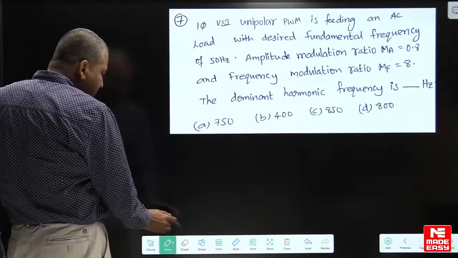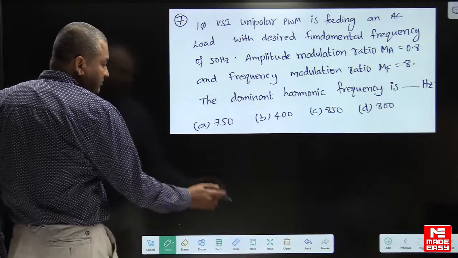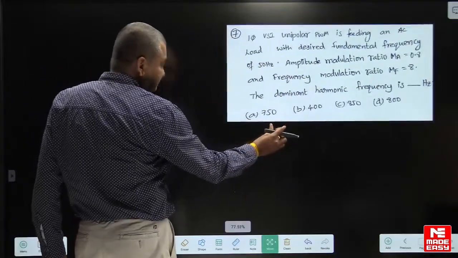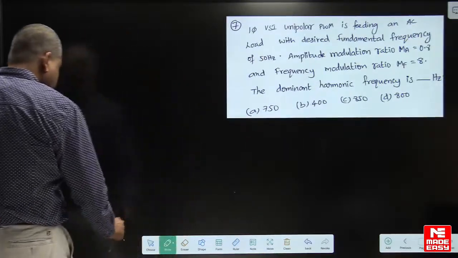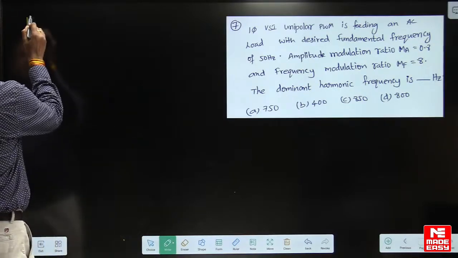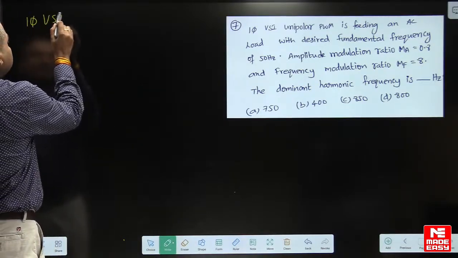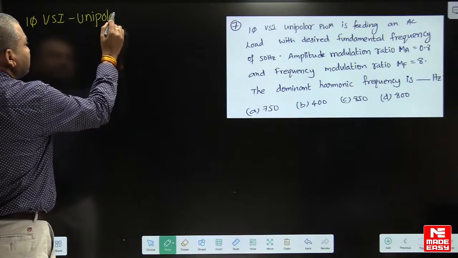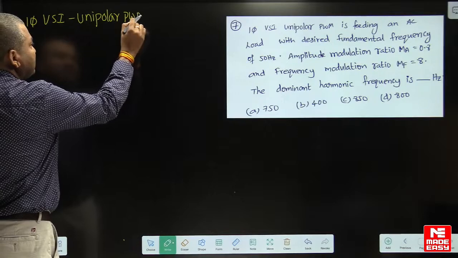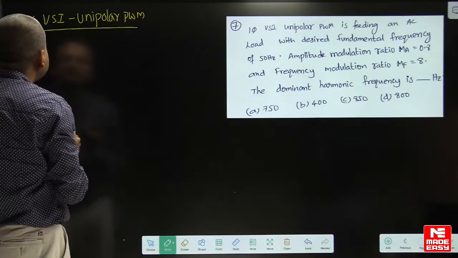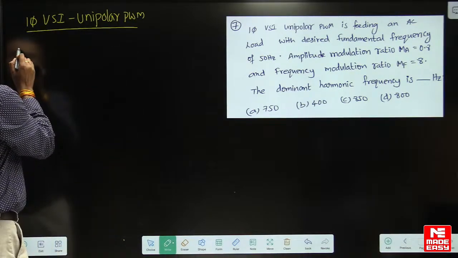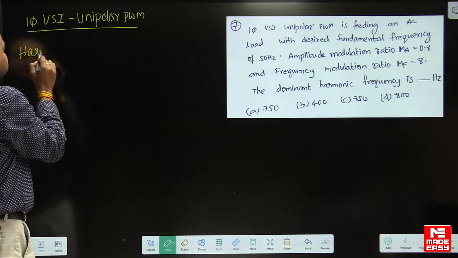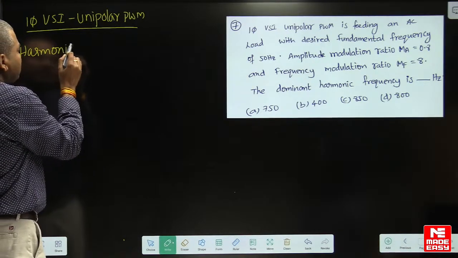From an examination point of view, you have to remember this formula. So look here. Single phase VSI, unipolar PWM. I have given these formulas in the regular course as well as the QRC program. What is the harmonic spectrum in this case?